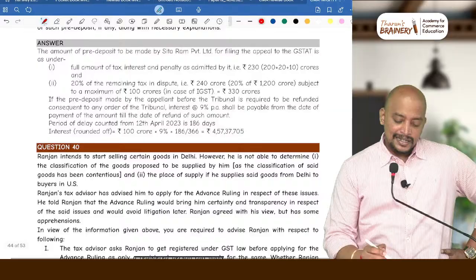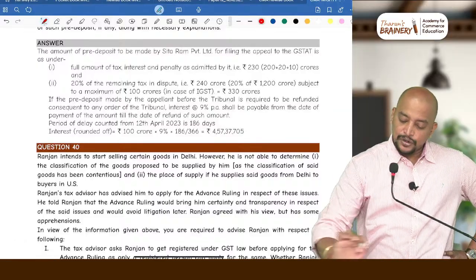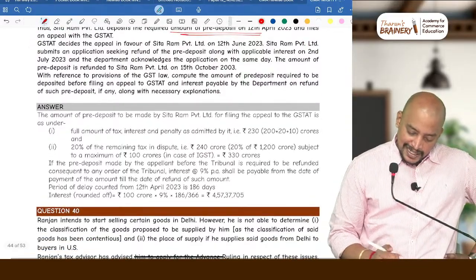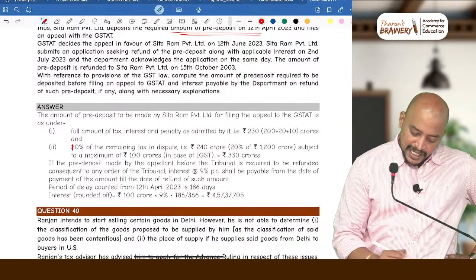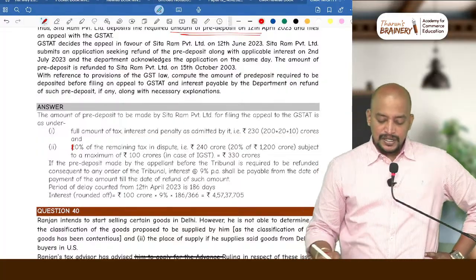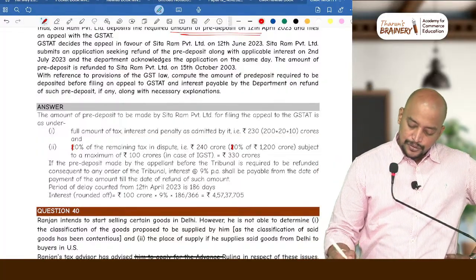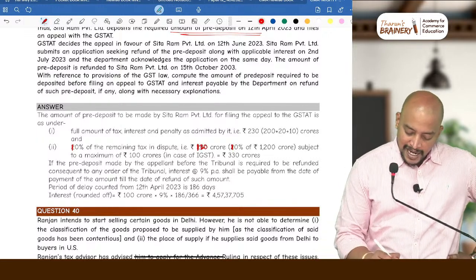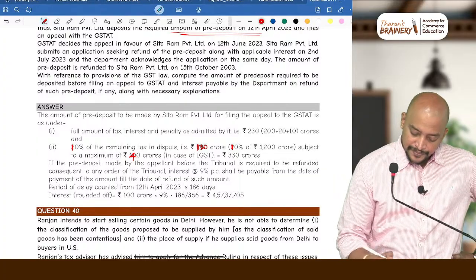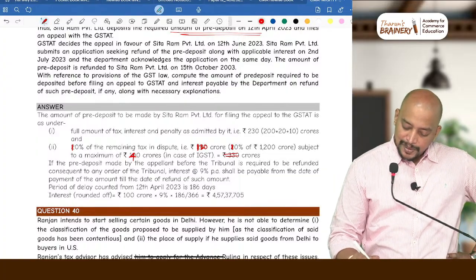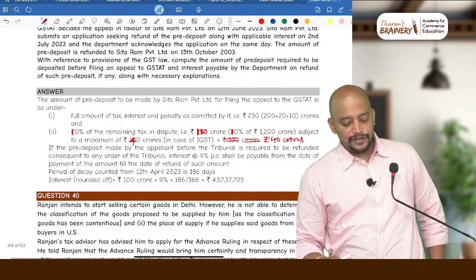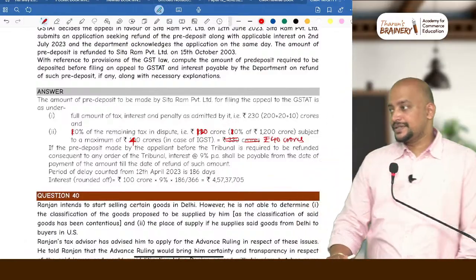See the answer. The amount of pre-deposit to be made. First one no change, 230. Then the next one will be 10% of the remaining tax in dispute, that is 10% of 1200 crore, 120 crore, subject to maximum 40 crores. So therefore, we need to pay a pre-deposit of only 40 crores. Only 40 crores will be the pre-deposit.